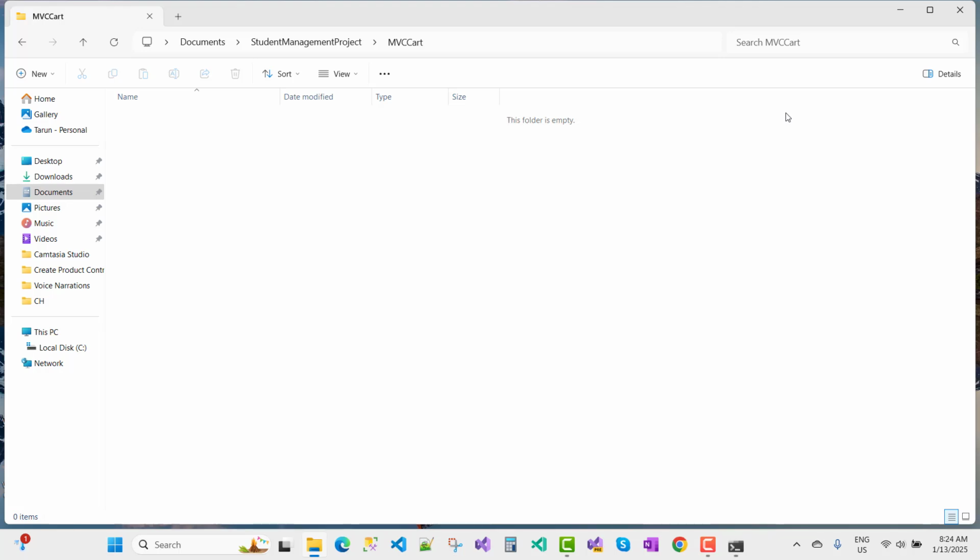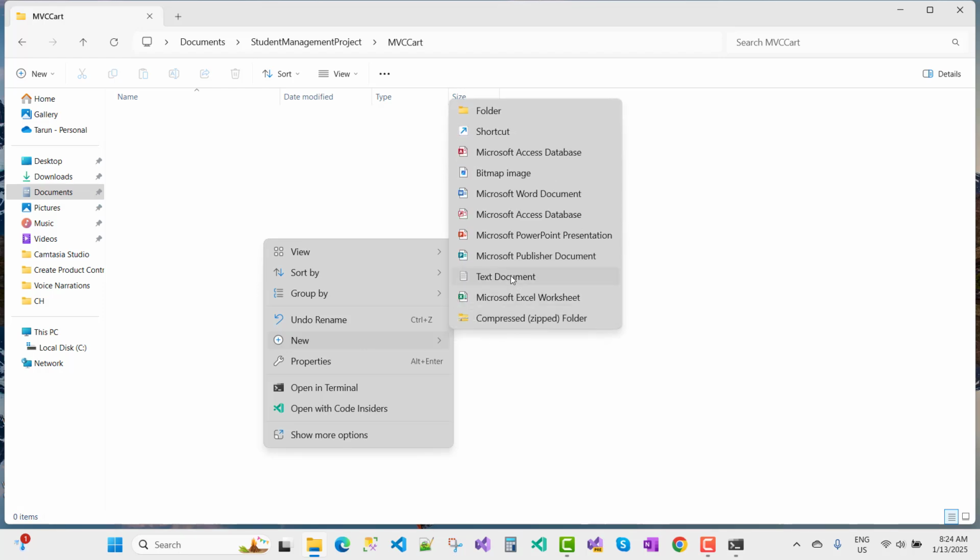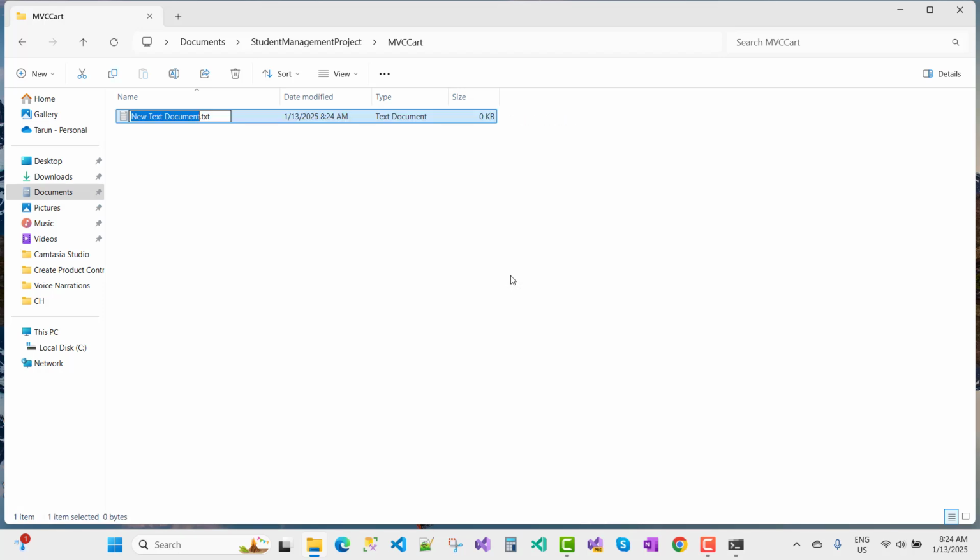Now first of all, I want to create a new JSON file, and that is the global.json file, so that I can define the current version.